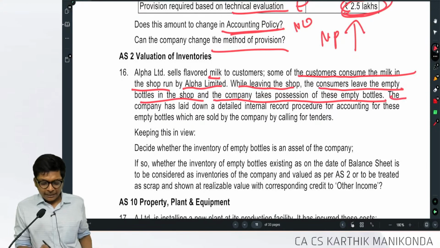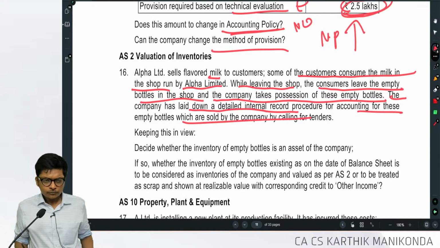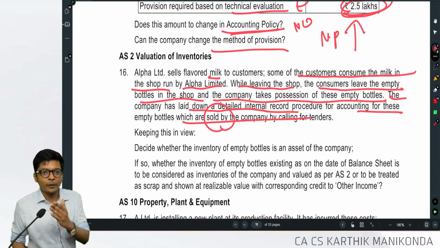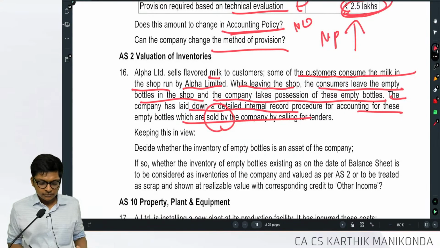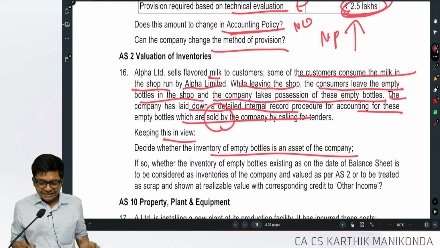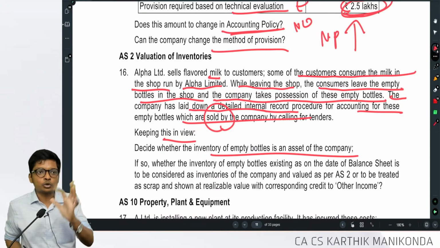The company has laid down a detailed internal record procedure for accounting of these bottles. What are they doing with the empty bottles? They are also selling the empty bottles. Waste, no, why throw and break them? They are selling the empty bottles. Keeping this in view, is this inventory as per AS2?